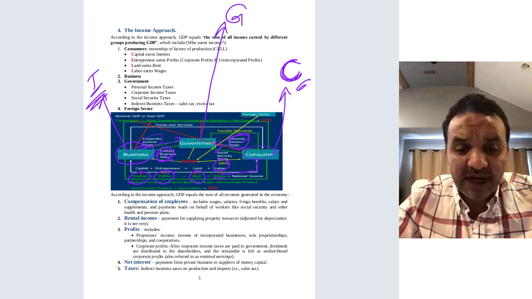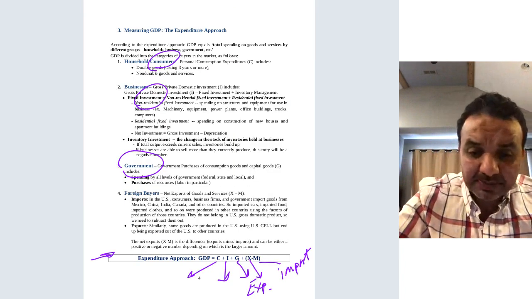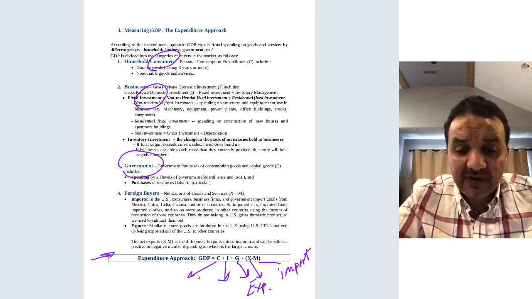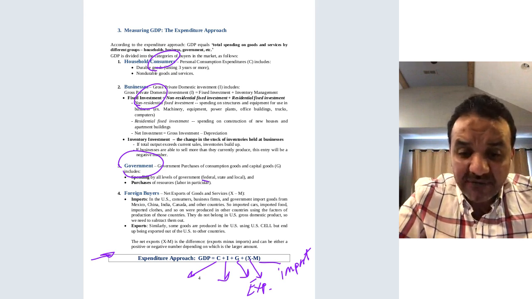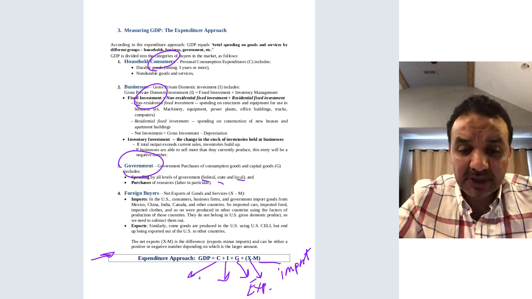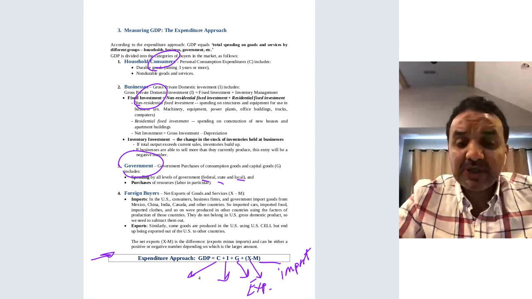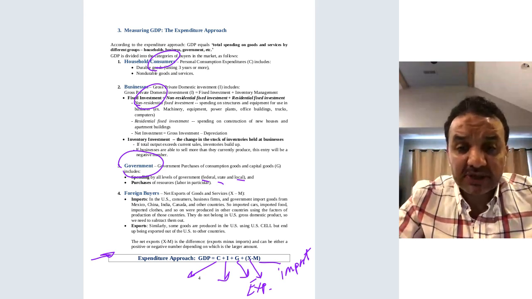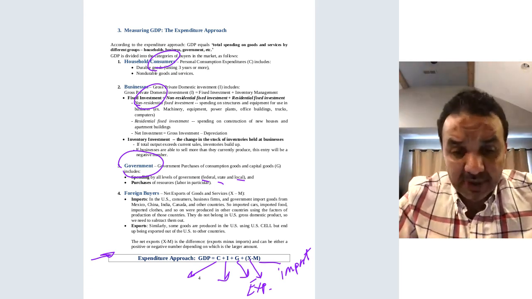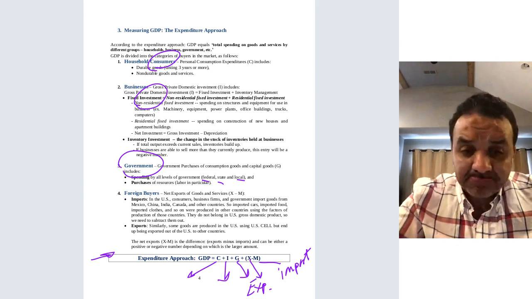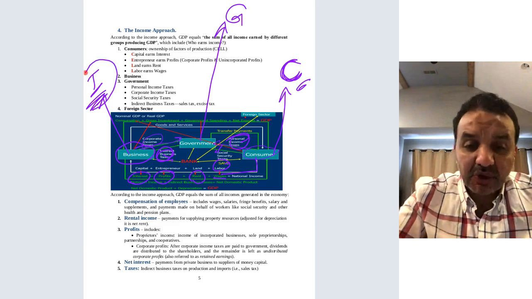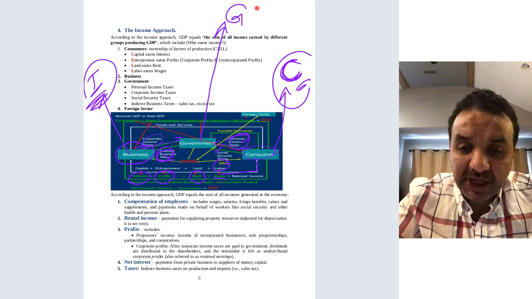What do we mean by government expenditure? Let me go back here. What are examples of government expenditure? We have federal expenditure, and state and local spending. Government spends on science, education, public schools, infrastructure, defense, and the military. All these are counted as part of government expenditures. Okay, so here we have investment, consumption, and government expenditures.